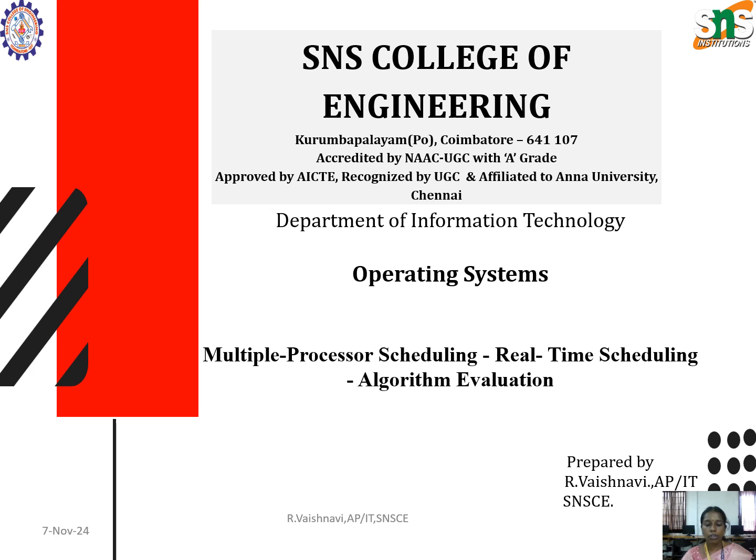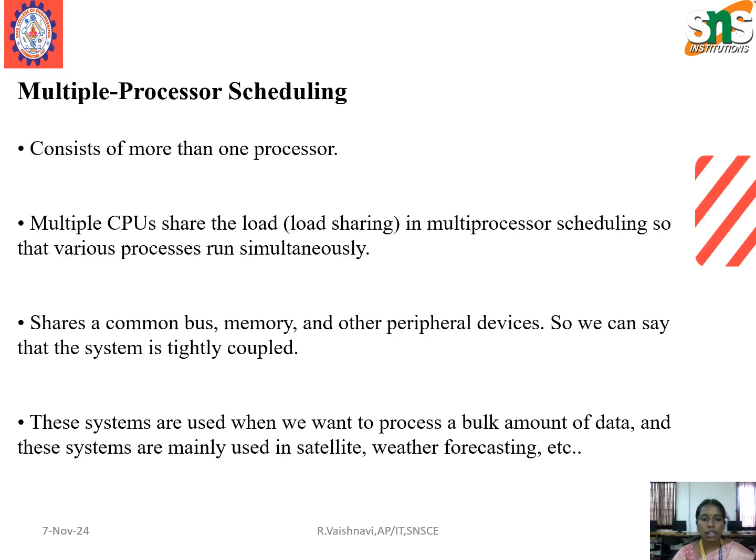Now we are going to see about multiprocessor scheduling and real-time scheduling in algorithm evaluation. First one is multiple processor scheduling. It consists of more than one processor, that is multiple CPUs sharing the load, that is load sharing in multiprocessor scheduling, so that the various processes can run simultaneously. It shares the common bus, memory and other peripheral devices. So we can say that the system is tightly coupled.